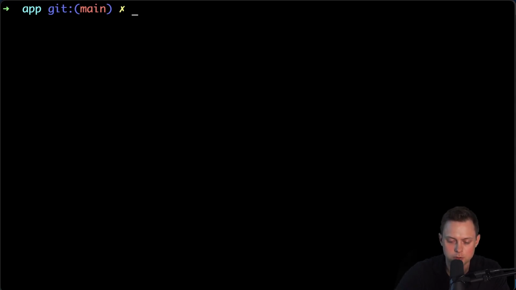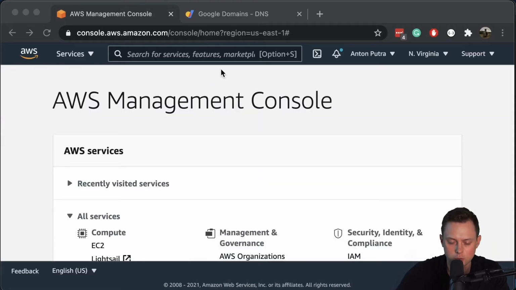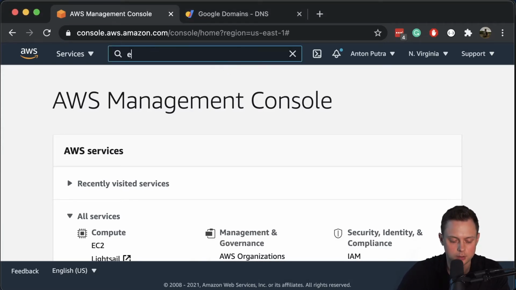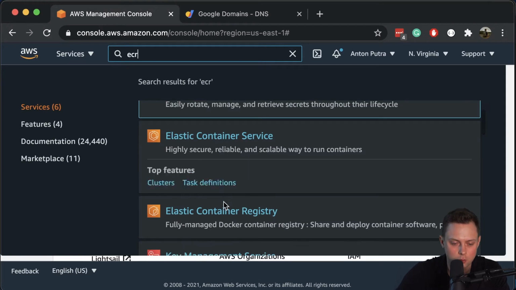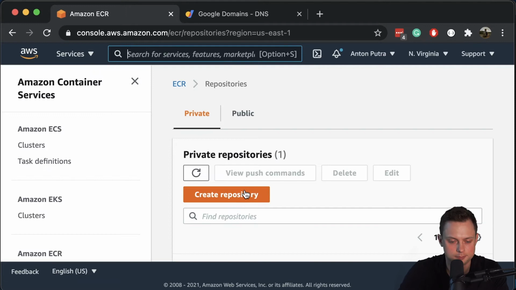Now, when we have the image, since we want to deploy in the Kubernetes cluster, which will be located in AWS, we need to upload that Docker image to a remote repository where we're gonna keep our Docker images. For this video, I'm gonna be using AWS. You can use Docker Hub. Well, it depends where you wanna deploy it, right? So in AWS, you have the option to use Elastic Container Registry and upload your Docker images there.